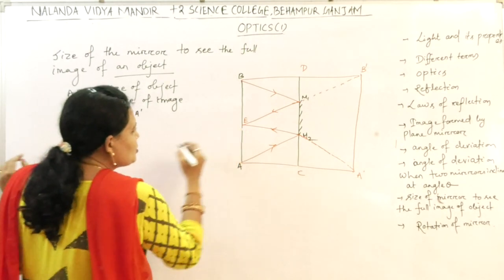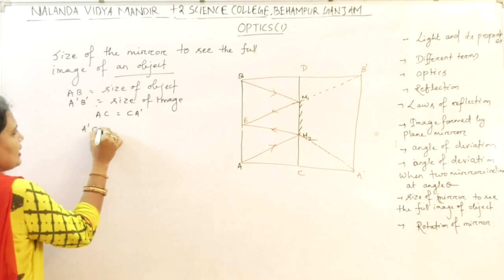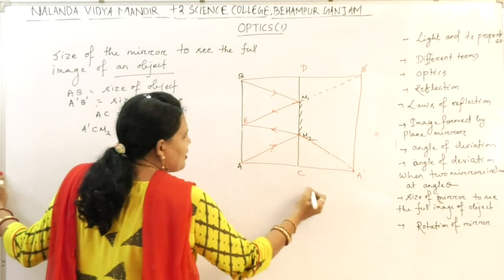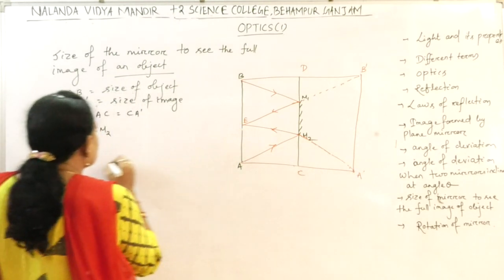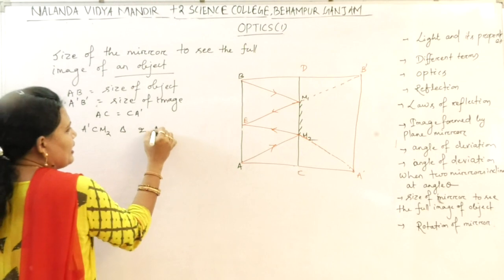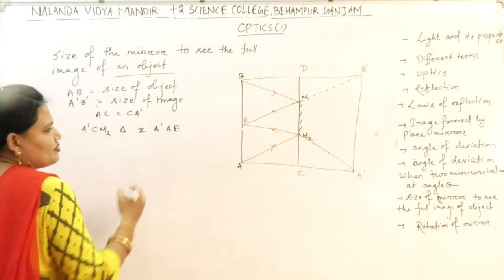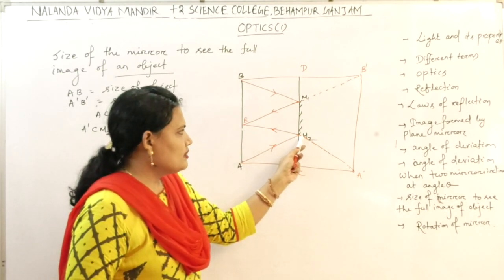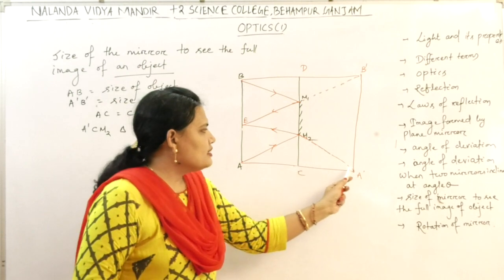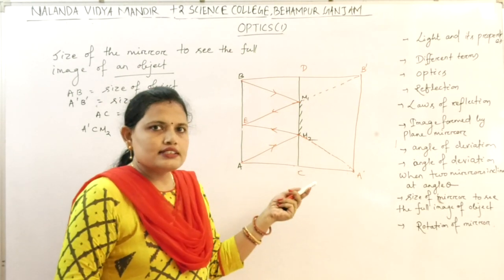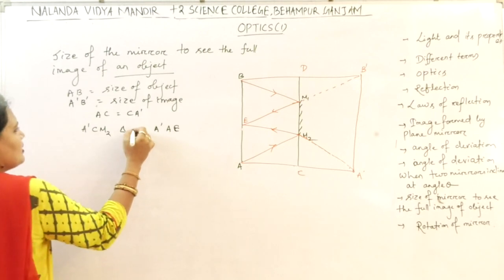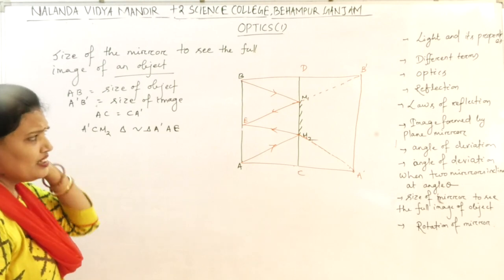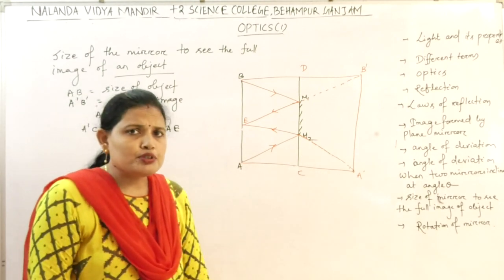Now let us compare these two triangles: A dash C M2, and A dash AE. This angle is equal to this angle. This angle is equal to this angle. This is the common angle. So the two triangles are similar. That means the corresponding sides are proportional to each other.